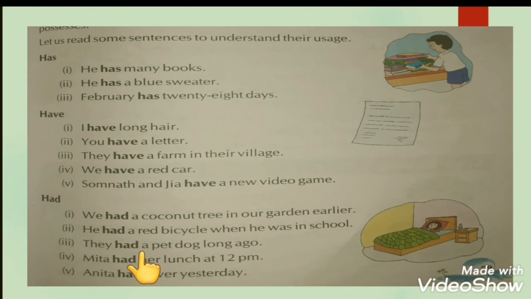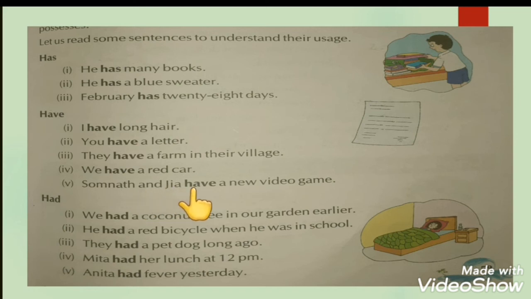Let us read some sentences to understand their uses. Has. He has many books. He has a blue sweater. February has 28 days. Have. I have long hair. You have a letter. They have a farm in their village. We have a red car.